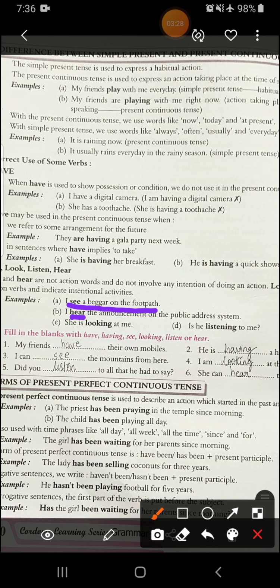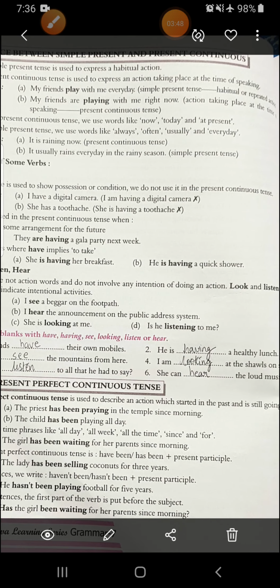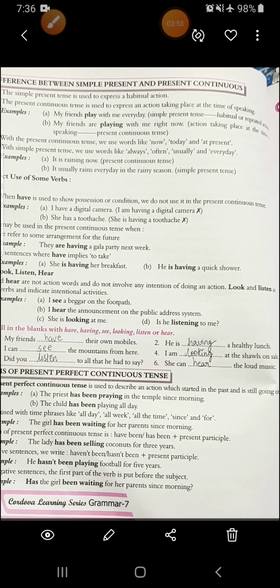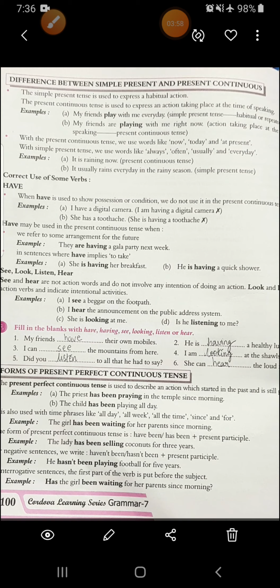I hear the announcement on the public address system, means you can hear it, it's not that you intentionally want to hear it. There was some public announcement, so you have ears, of course you are going to hear it. And the same thing applies with see also. You have eyes, and whatever you see, you see it. All right. Then she is looking at me, is he listening to me? Here you are doing it intentionally.